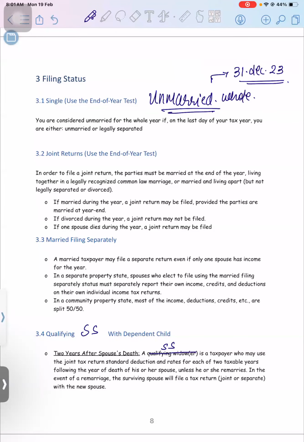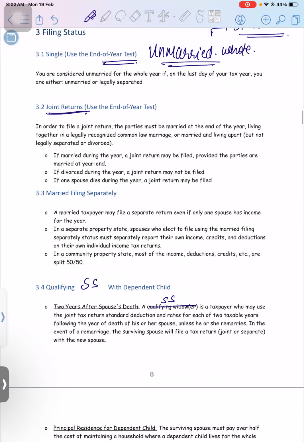For the whole year, if a person is married and on the last day the person got divorced, it means the person is again single. Or the whole year the person is single, but on the last day, the marriage date is 31st December. On this day they are legally married, then they will be called married couples, and they can go for a joint return. So the first filing status is single. You need to check at the end of the year, that is 31st December. Joint return also needs to be checked at the end of the year.